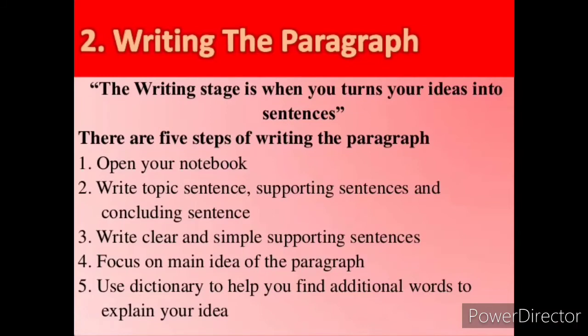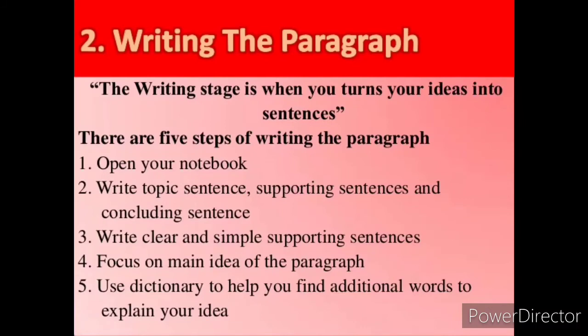So in the writing stage, children, we can turn our ideas into sentences. So here we have 5 steps. The first step, open your notebook. Second step, write topic sentence, supporting sentences and concluding sentence. And the third step is write clear and simple supporting sentences. Fourth step, focus on main idea of the paragraph. And fifth step, use dictionary to help you find additional words to explain your ideas. So that's all from the second stage, that is writing stage of the paragraph writing, children.